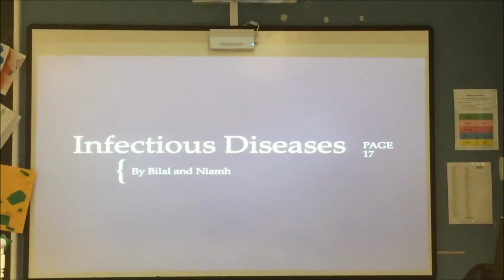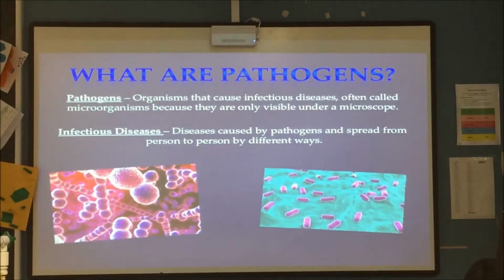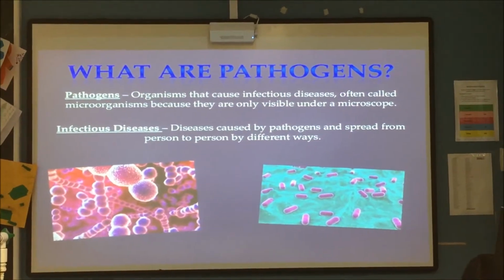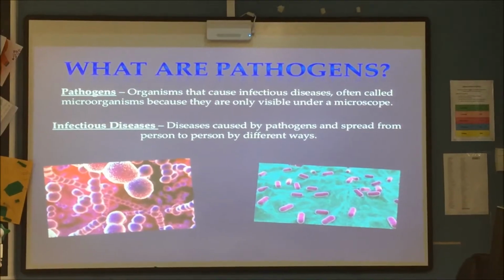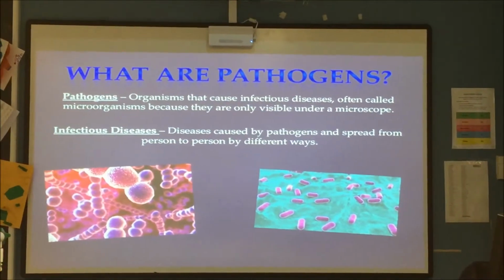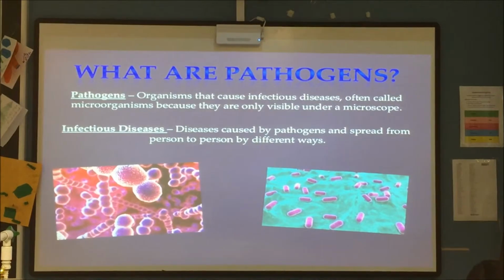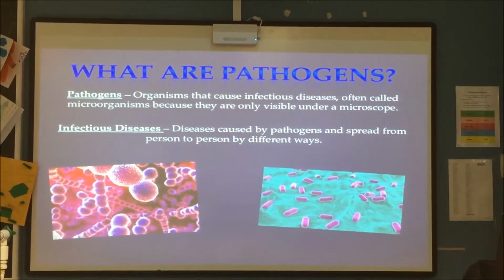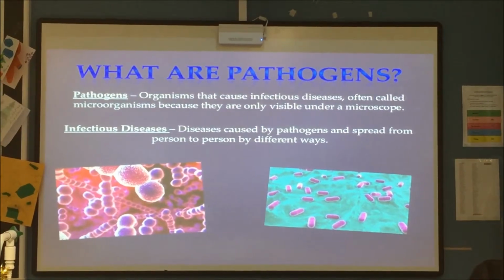Infectious diseases, page 17 in the revision guide. Pathogens are organisms that spread infectious diseases. They're often called microbes or microorganisms, because they're only visible underneath the microscope. Infectious diseases are those caused by pathogens. They spread from person to person in many different ways.